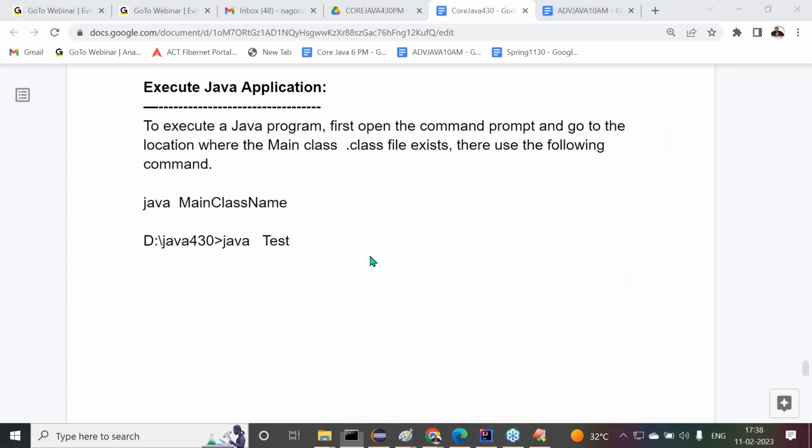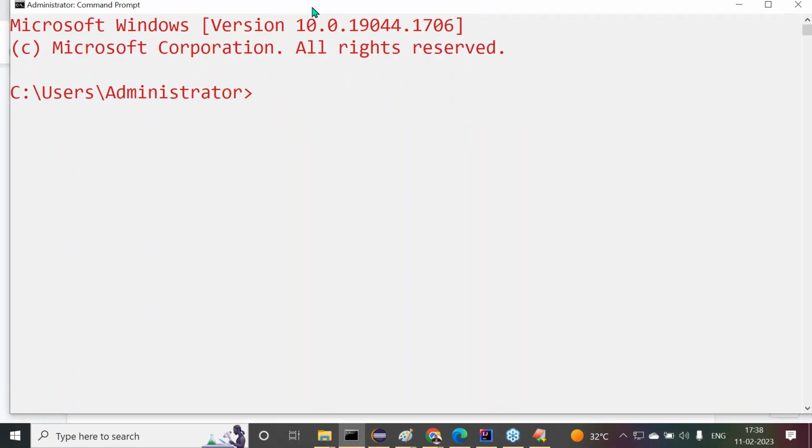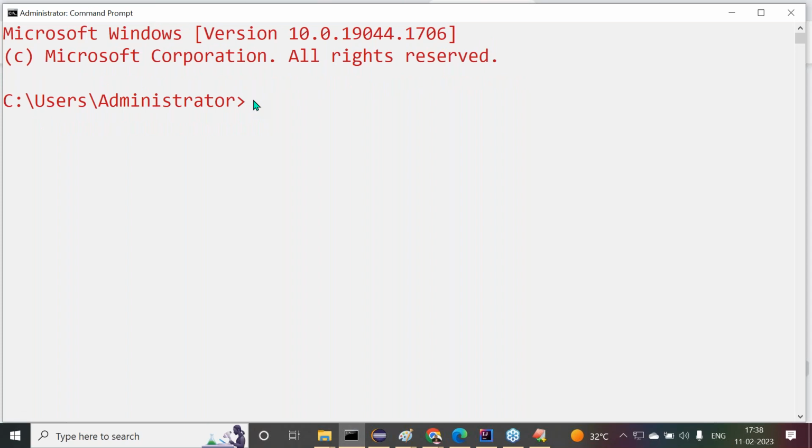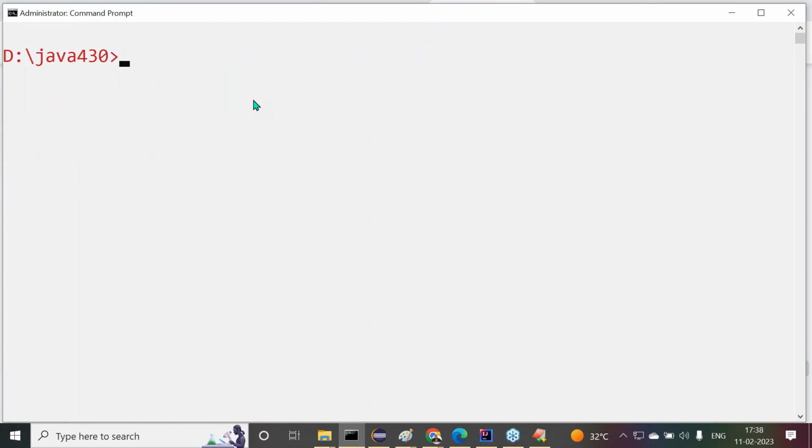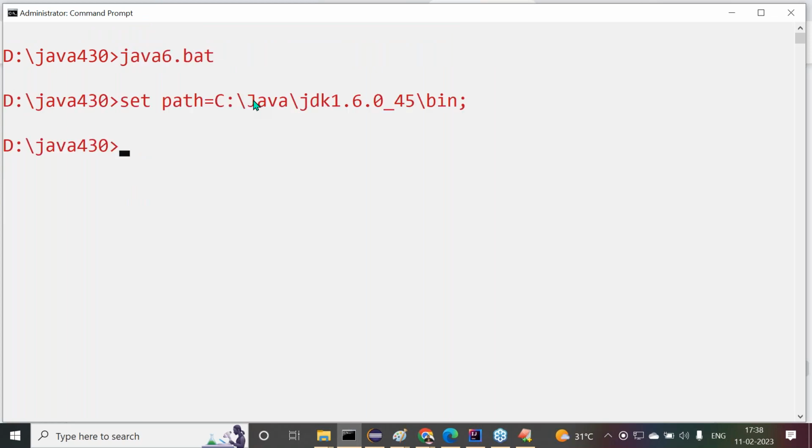Now, what I will do there in the command prompt, I want to open a fresh command prompt. Observe carefully. Let me go to the location: cd java 430. Now here, I want to execute this program directly. First of all, let me check what version of Java I'm using there. Java 6 version. As of now, the tester.class file is not available with me.